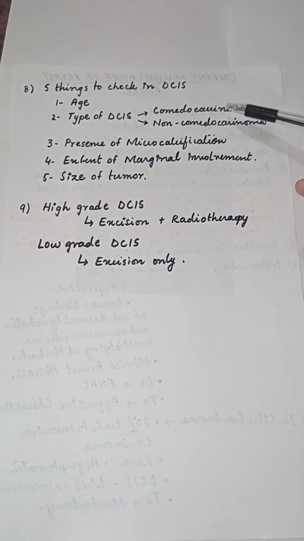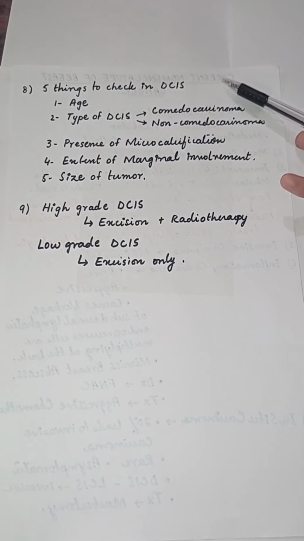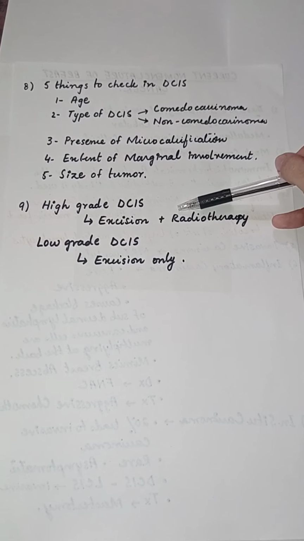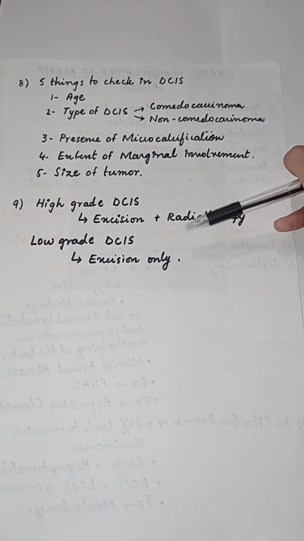So these are the 5 things which we have to check in case of ductal carcinoma in situ: patient's age, the type of DCIS, microcalcification, marginal involvement, and the size. Last is ductal carcinoma is divided into 2 grades: high grade and low grade.